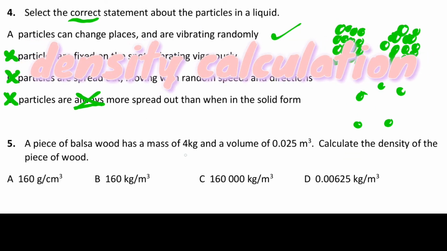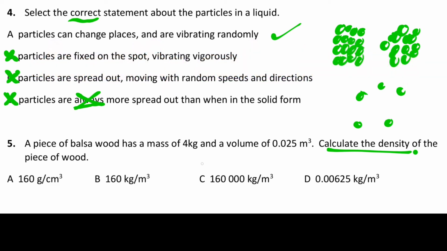This next one is just about calculating density, and in these new GCSEs, remember, you need to memorize equations. So a piece of balsa wood had a mass of 4 kilograms and a volume of 0.025 meters cubed. You need to remember the equation for density, which is density equals mass over volume. In this case, you just need to do the mass divided by the volume.